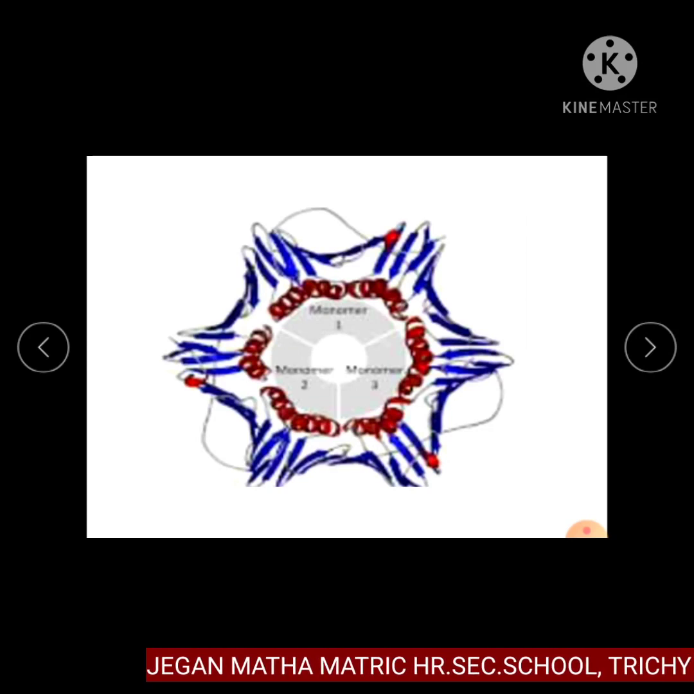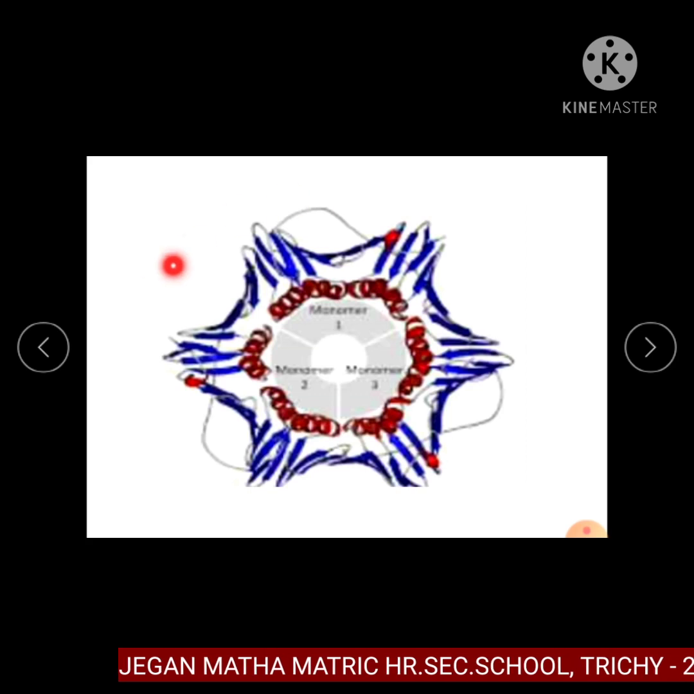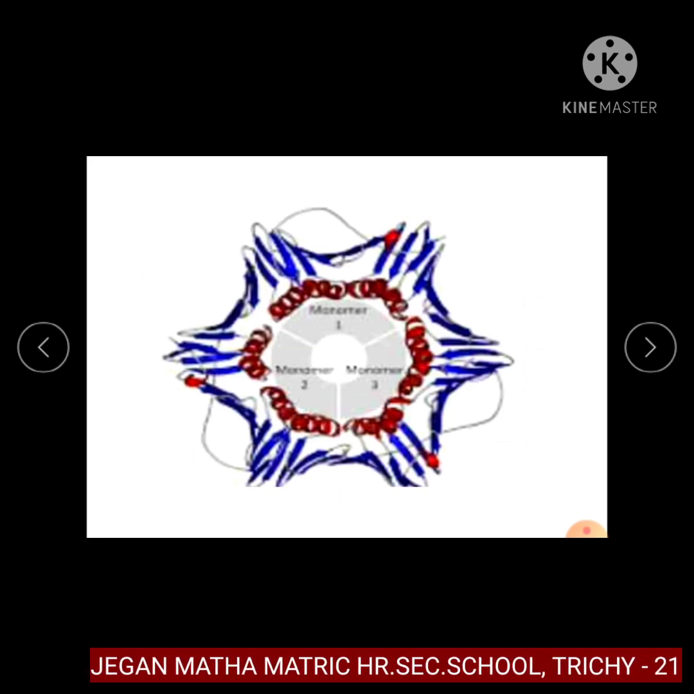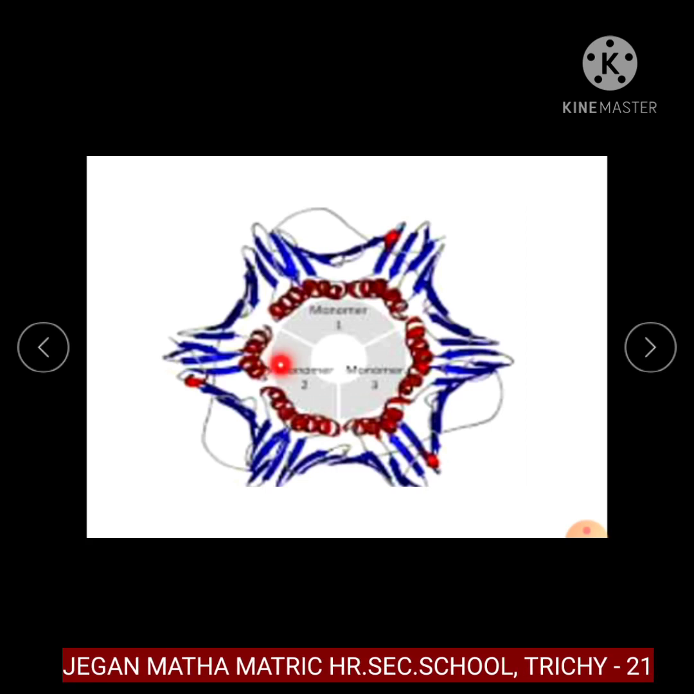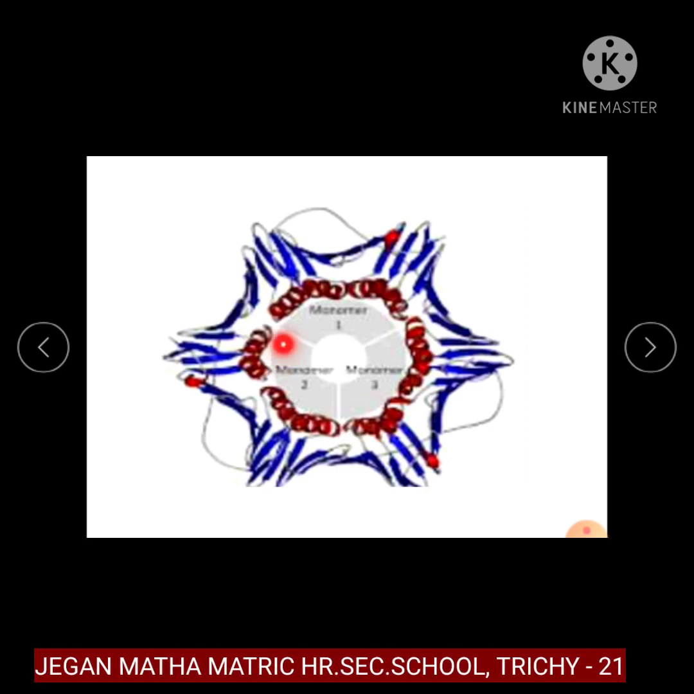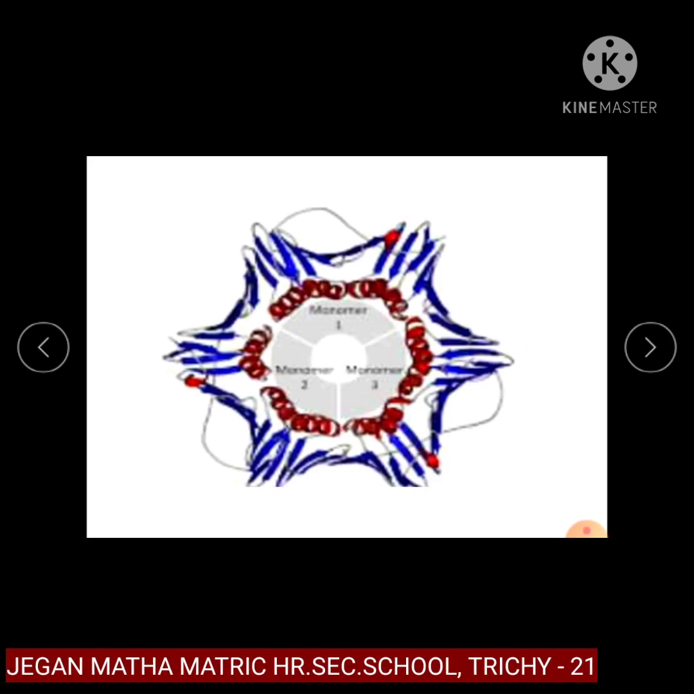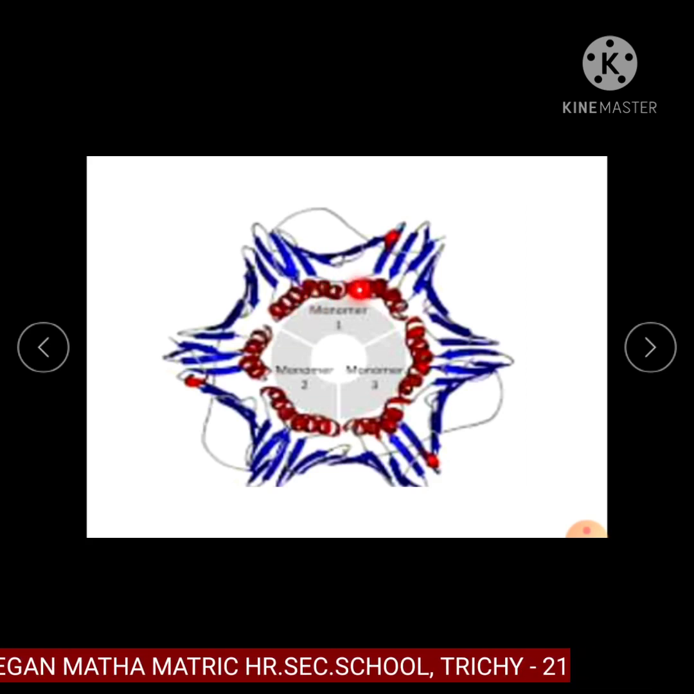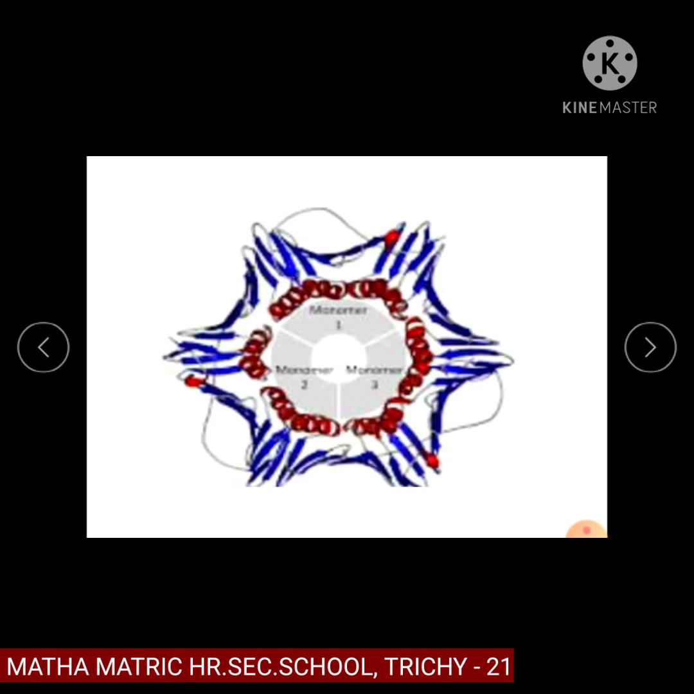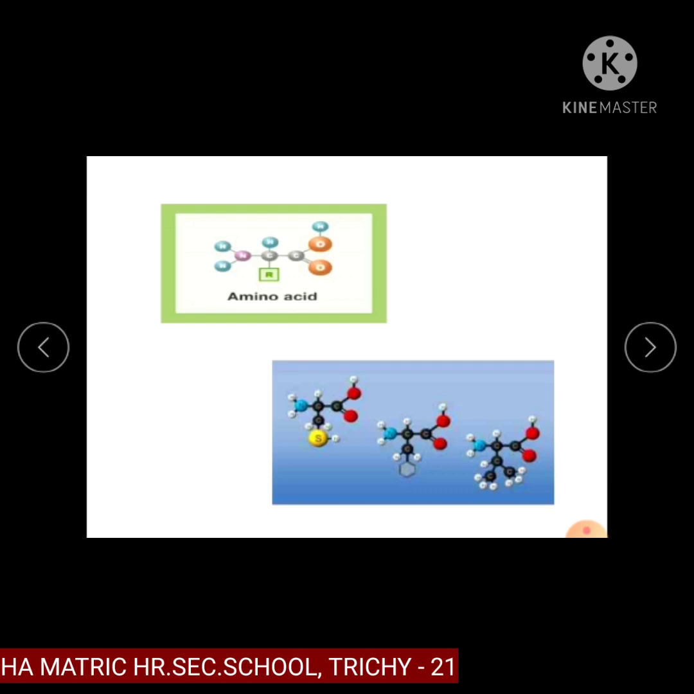In this figure, a protein polymer molecule is shown. Here, amino acid is a monomer. Approximately 20 different kinds of amino acid monomers joined together to form a protein polymer molecule. Protein polymers are made from 20 different kinds of amino acid monomers.